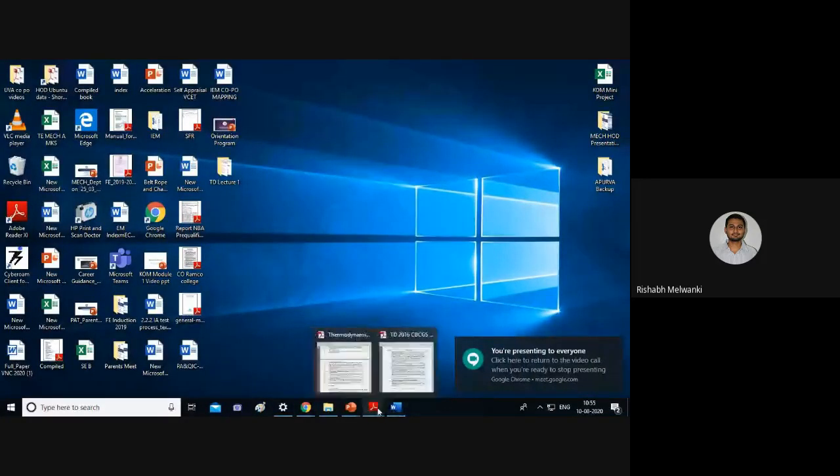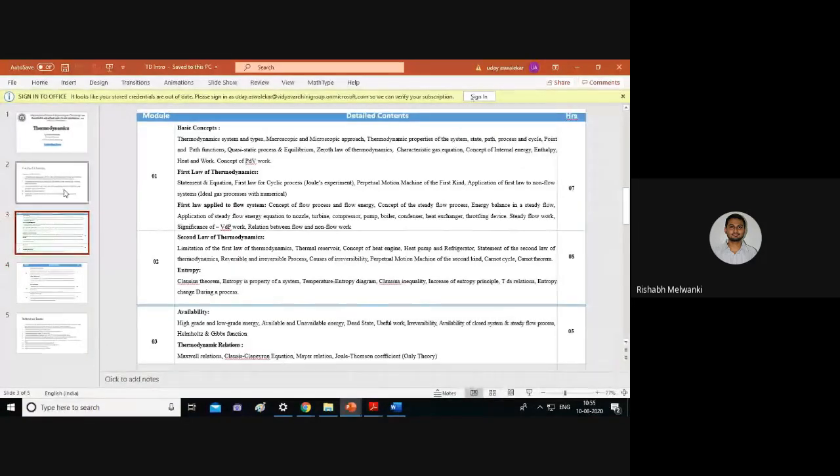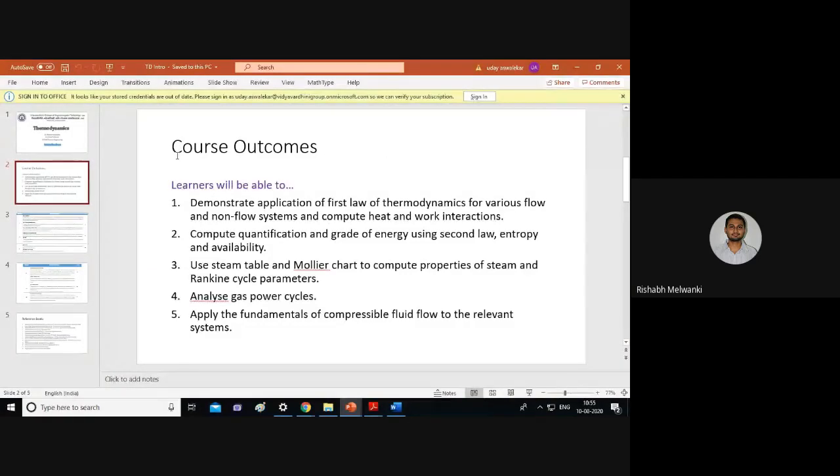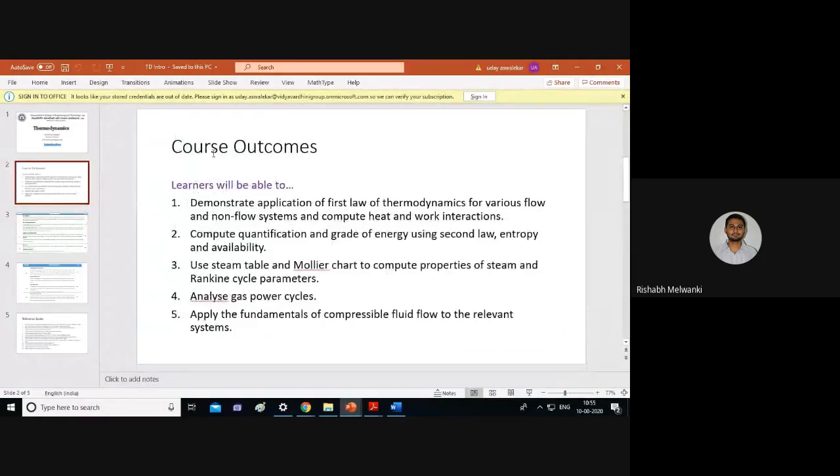After that we'll see the course outcomes. What is the meaning of course outcome? What students will be able to do after studying the subject of thermodynamics. Based on module number 1, basic concepts and first law, the course outcome is: the students will be able to apply first law of thermodynamics for various flow and non-flow processes and systems, and compute heat and work interactions.